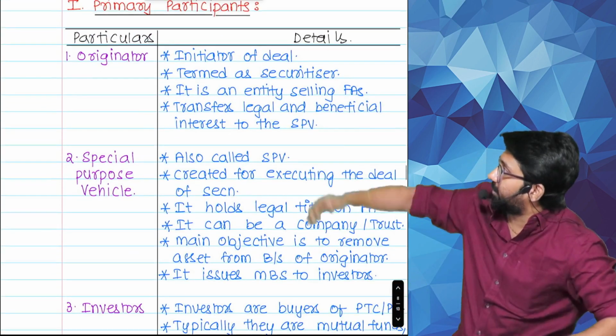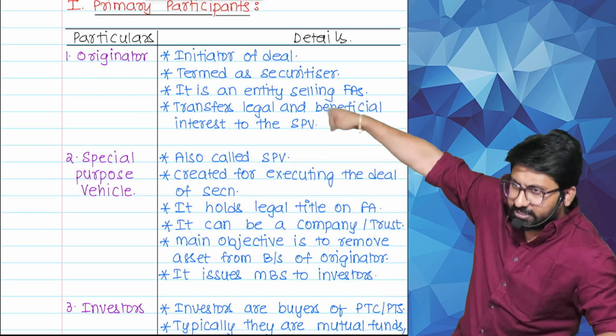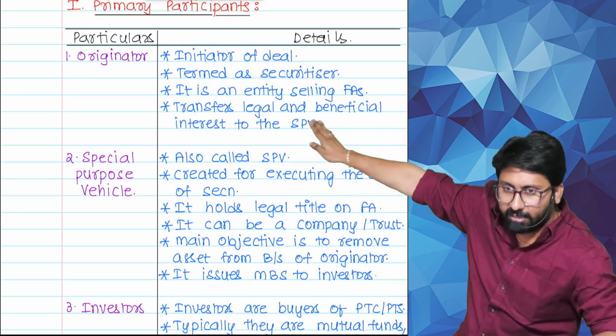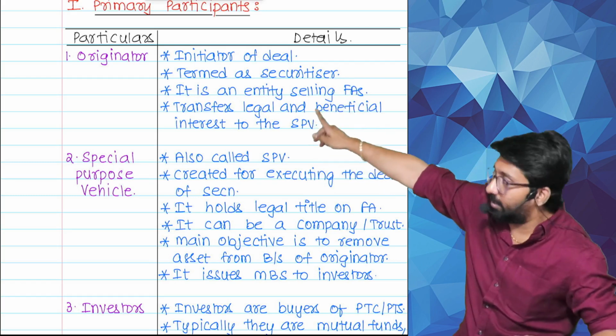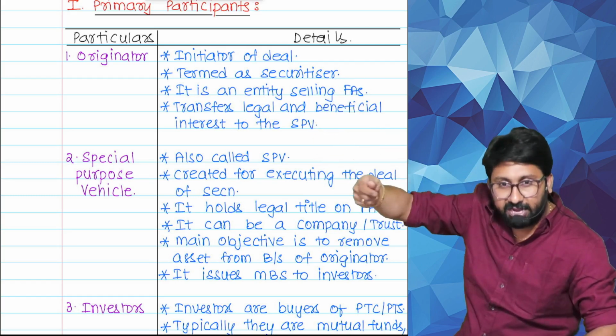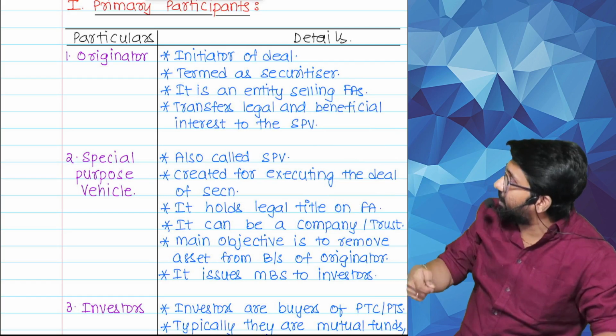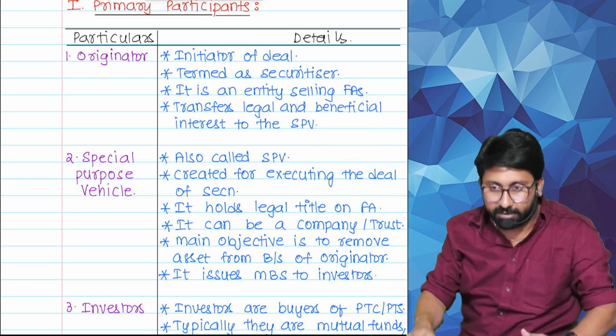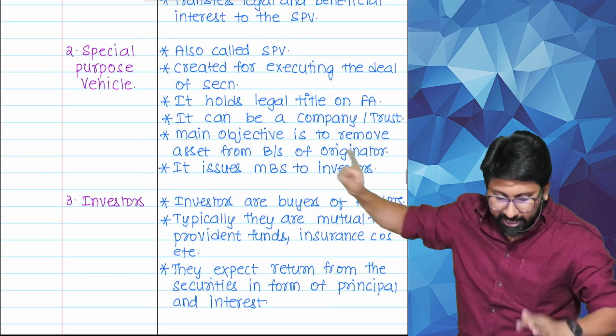Read. Who is the participant? Number 1. First, the initiator of the deal, termed as securitizer. It is an entity selling the financial assets. It transfers legal and beneficial interest to the SPV. Understood the concept clearly? Second, who is the second?